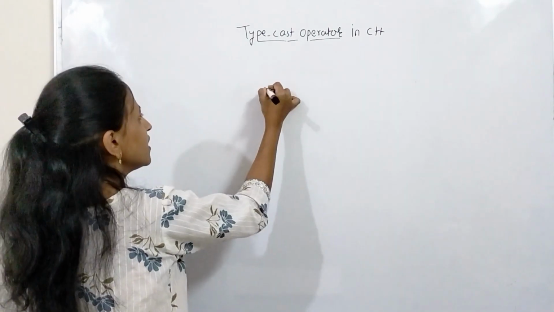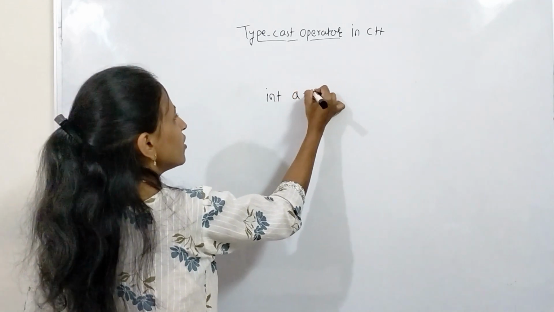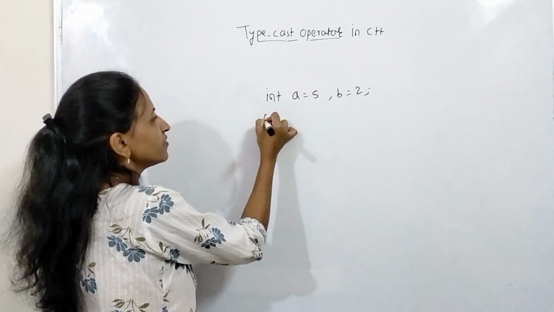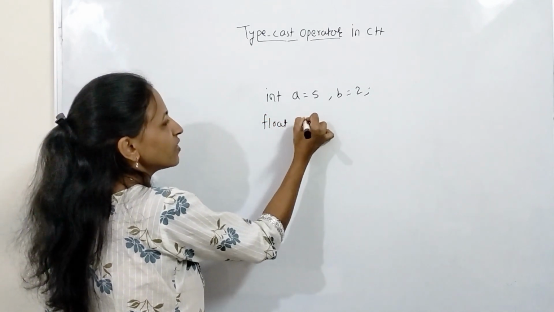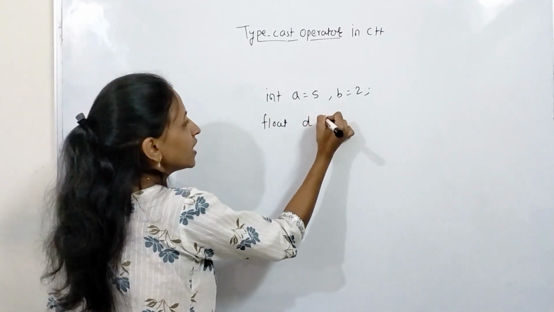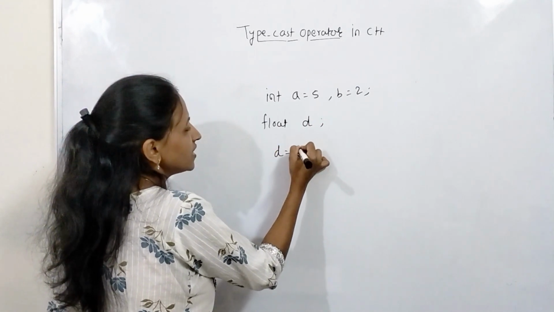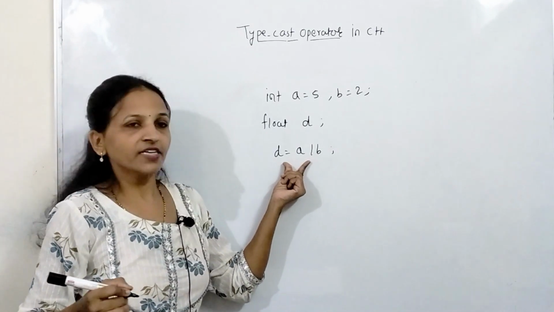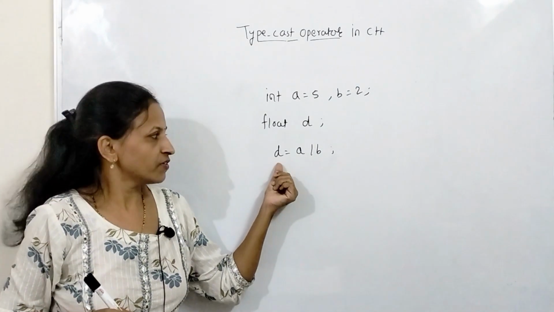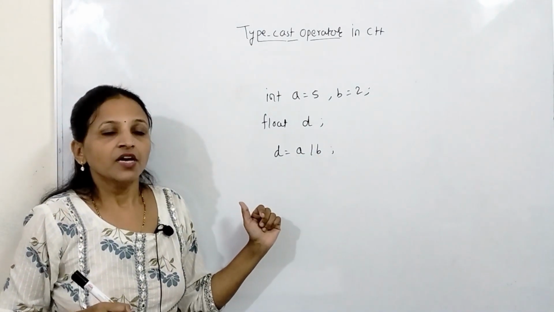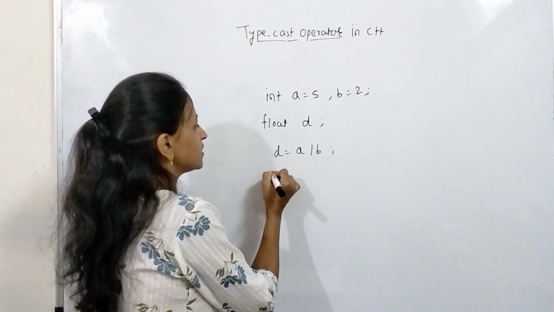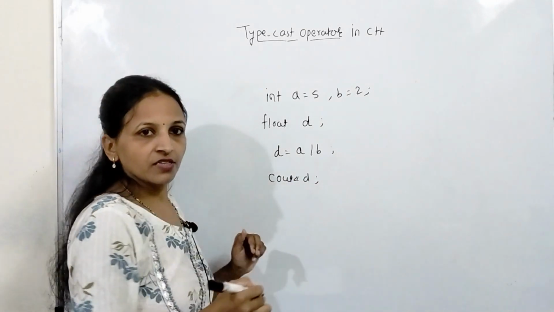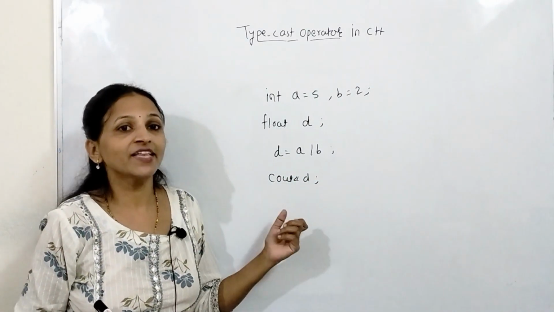See, let's say I have two variables, a having value 5 and b having value 2, and I want to store the division of a and b inside one variable, let it be d. I will write d equals a divided by b. Of course, in a program we have to write this type of statement. Now, if we display the value of d, tell me, what will be the answer here?